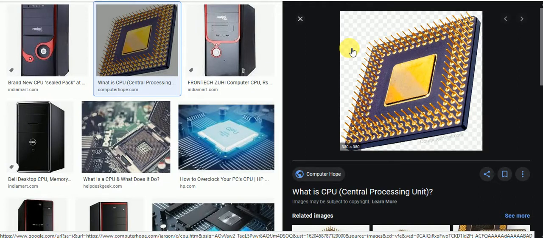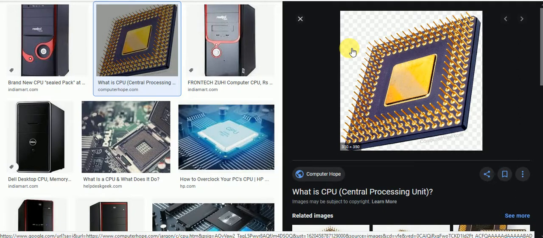Next, the data bus. It carries data from the memory to the CPU and from the CPU to the memory. The data bus works for transfer of data, memory to CPU, CPU to memory. Next, the address bus. The address bus carries the address of a specified place in the memory where data or instructions may be found or stored, from the CPU to the computer. The address bus and data bus are of the same type.